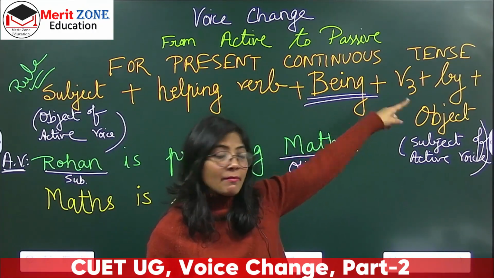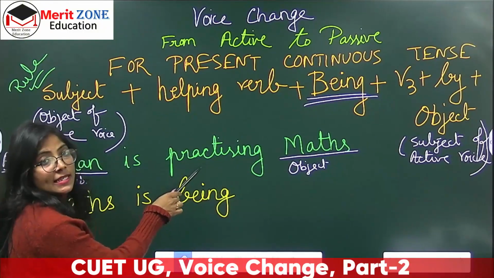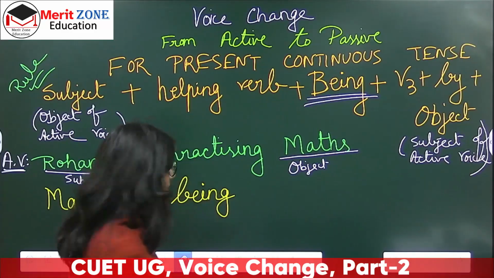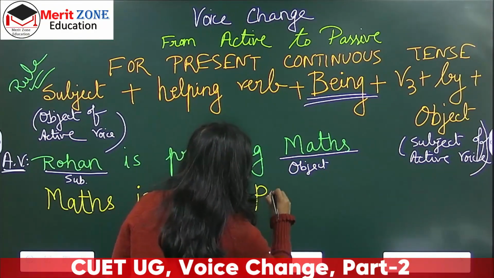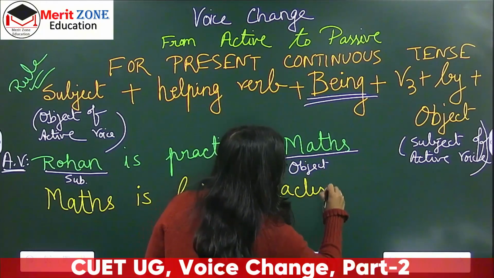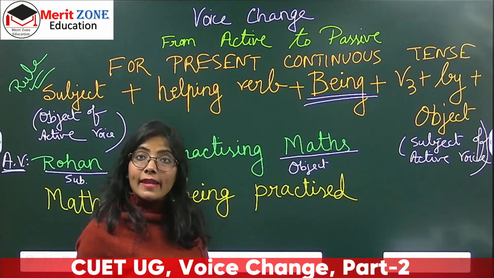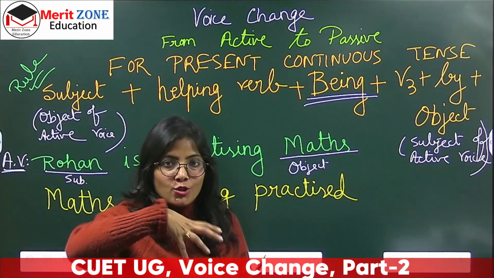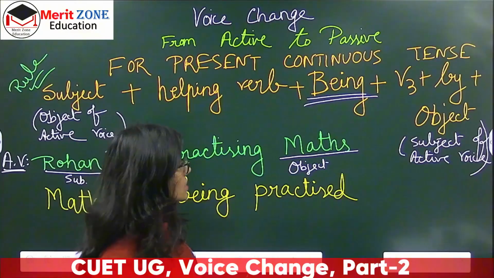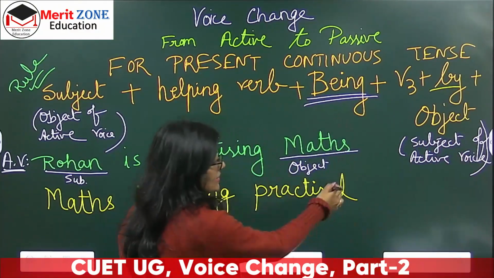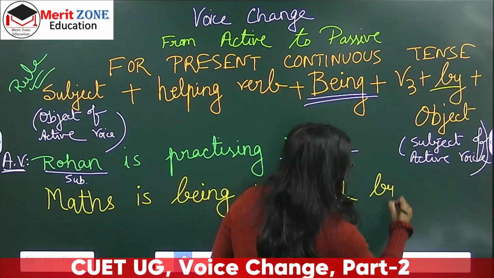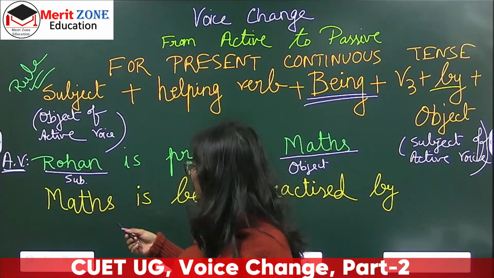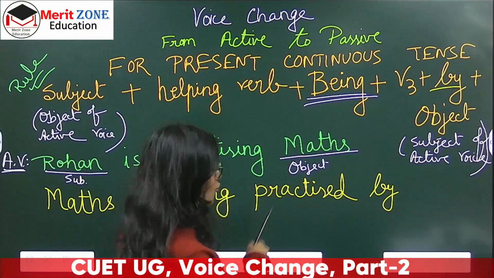V3. So where is the main verb in the sentence? Practicing. This is the main verb. So let's make it in its third form. Practiced, right? So it's being practiced. Now because it is passive voice, we need that agent, right? किसके द्वारा काम हुआ है, so we need the word by, very important, right? So I have to write here practiced by, किसके द्वारा practice किया जा रहा है, रोहन के द्वारा, right? So maths is being practiced by Rohan.